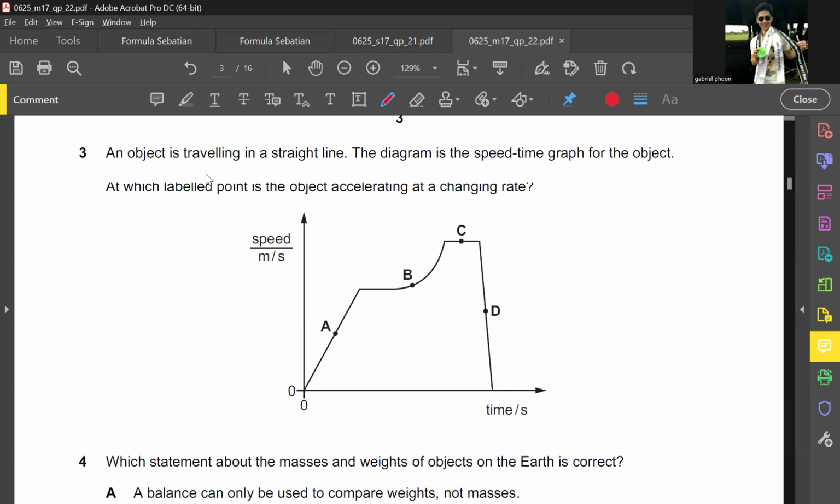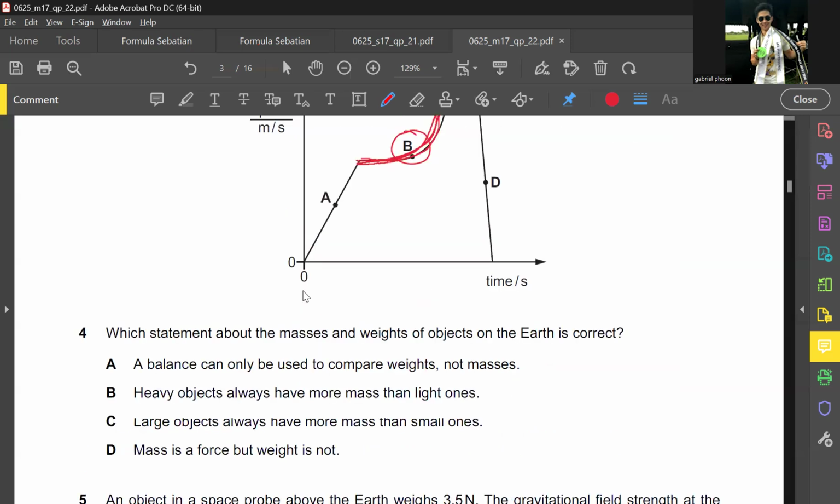An object is traveling in a straight line. The diagram is the speed-time graph of the object. At which labelled point is the object accelerating at a changing rate? Accelerating at a changing rate means there is a change in the gradient, which is obviously going to be B for this scenario here.